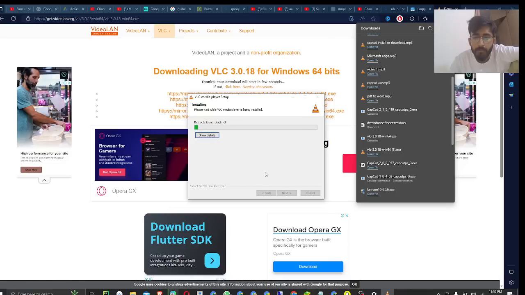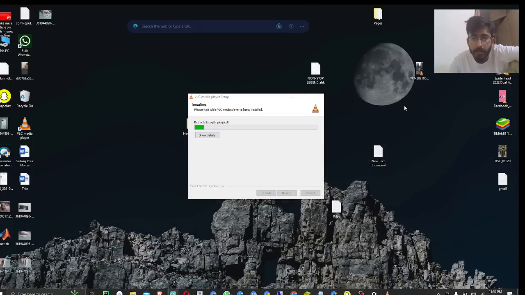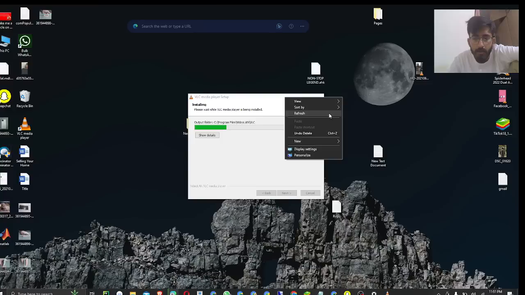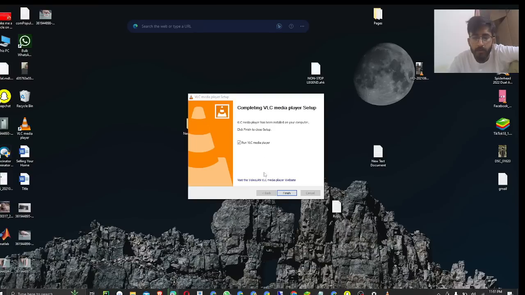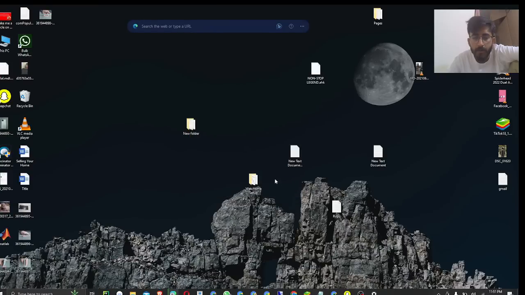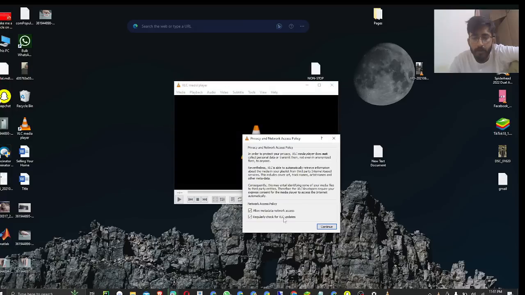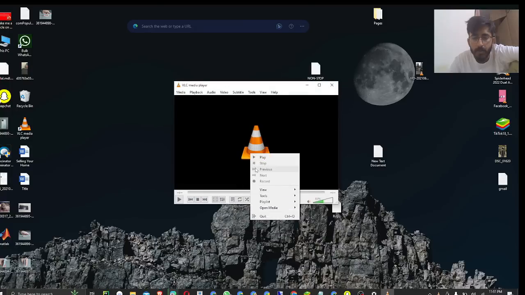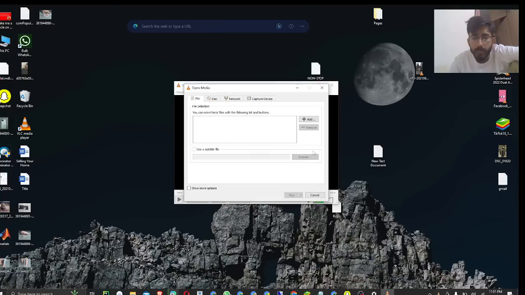Ignore. Okay, the VLC Media Player is upgrading. After the upgrade, now VLC Media Player is installed. Now here is the settings. VLC Media Player is installed.